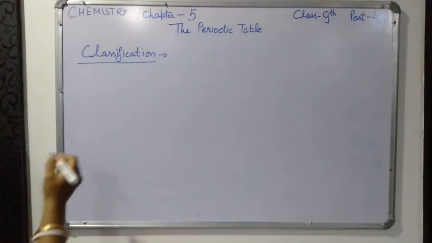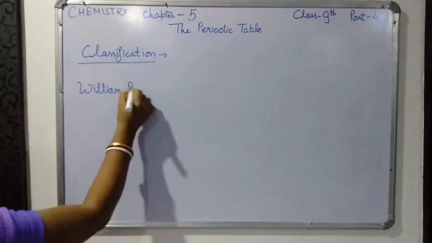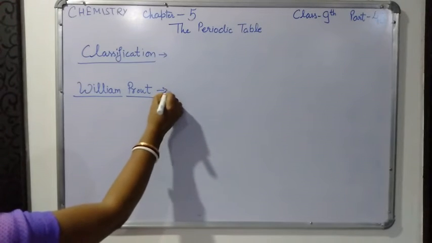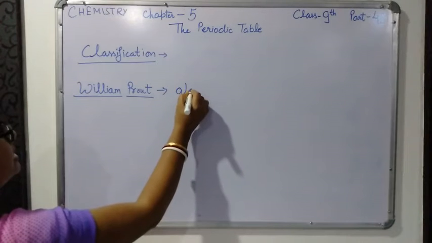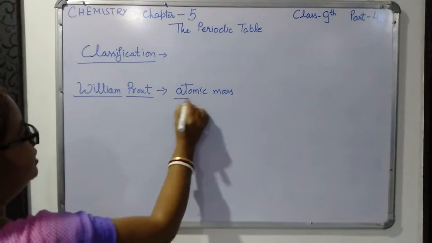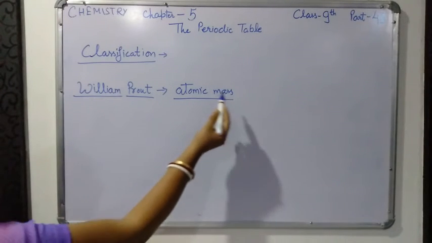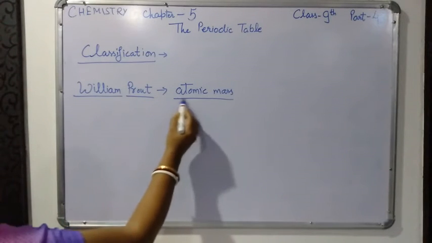So one scientist whose name was William Prout, he was the first scientist who said that we can classify the elements on the basis of their atomic masses, because all the elements have different atomic mass. So it was William Prout who discovered that the atomic mass of an element never differs.